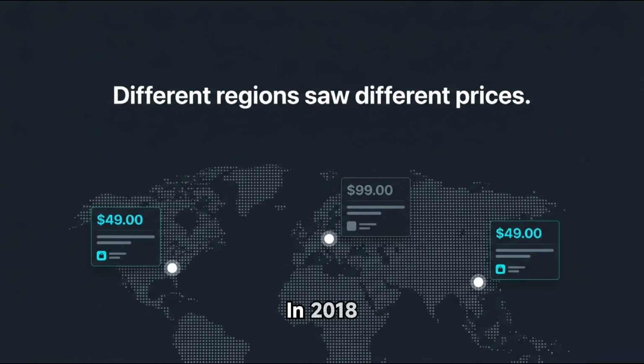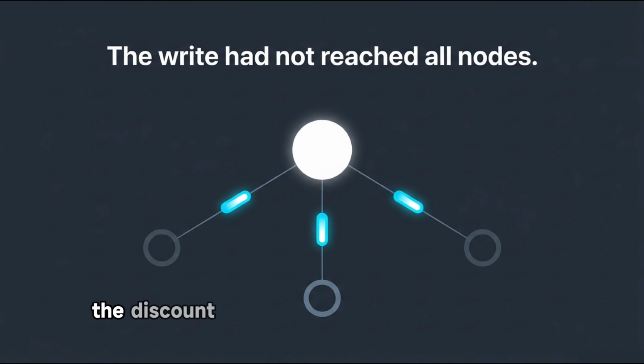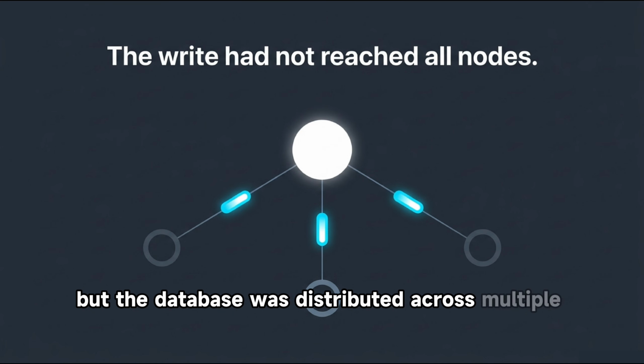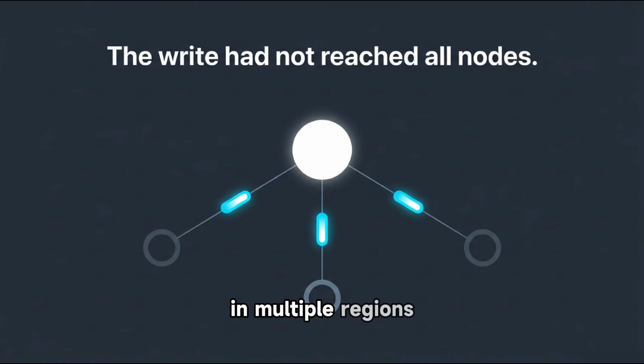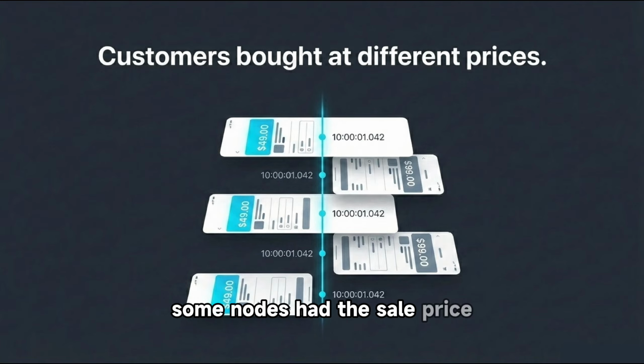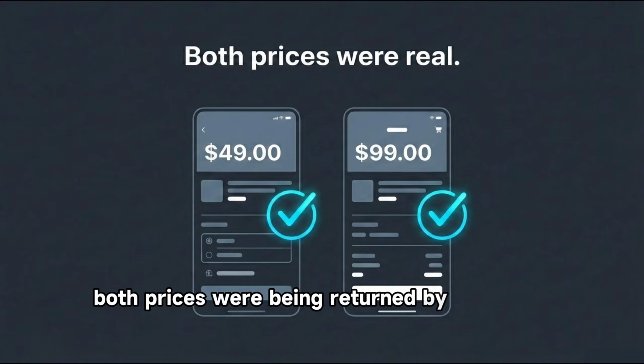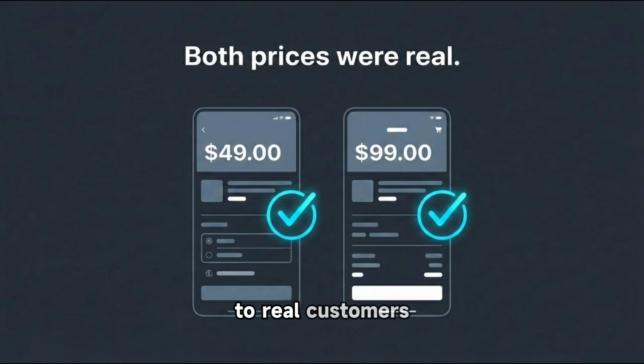In 2018, a global e-commerce platform running a flash sale discovered that customers in different regions were seeing different prices. The discount had been written to the database, but the database was distributed across multiple nodes in multiple regions, and the write had not propagated everywhere before the sale went live. Some nodes had the sale price, some still had the original. Both prices were being returned by the same system to real customers, completing real purchases simultaneously.